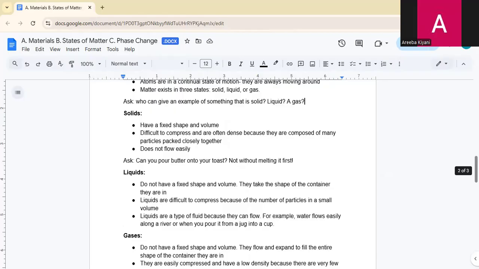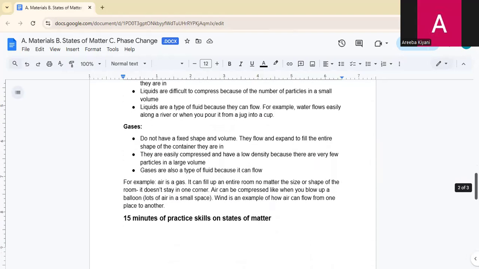Let's move towards the definition. Liquids do not have a fixed shape and volume. They take the shape of the container they are in. Liquids are difficult to compress because of the number of particles in a small volume. Liquids are a type of fluid because they can flow. For example, water flows easily along a river, or when you pour it from a jug into a cup.